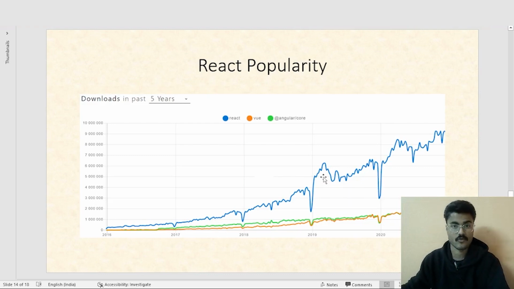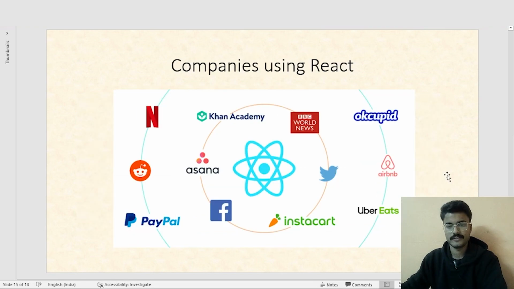Now again, why React? Because you can see from Google Trends, this shows which particular framework has been Googled the most. So you can see in the past years, React has left Vue and Angular behind, taking a massive leap.